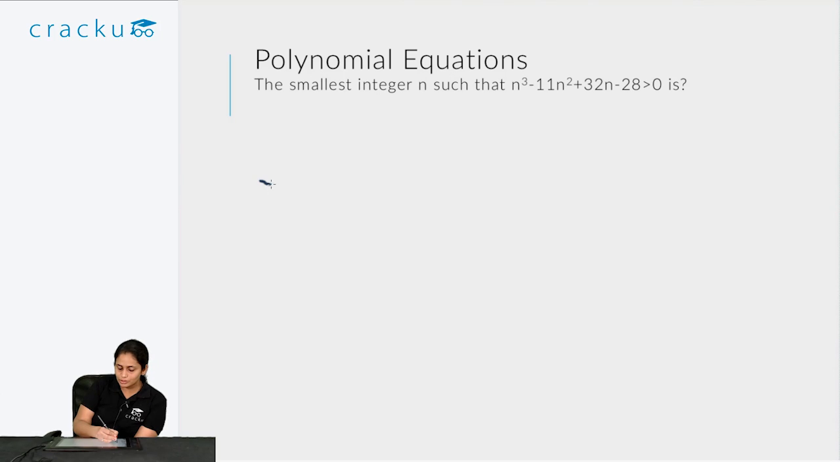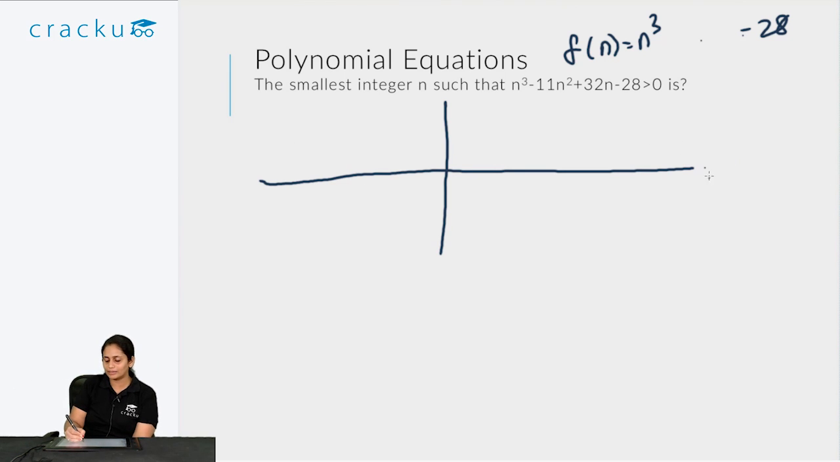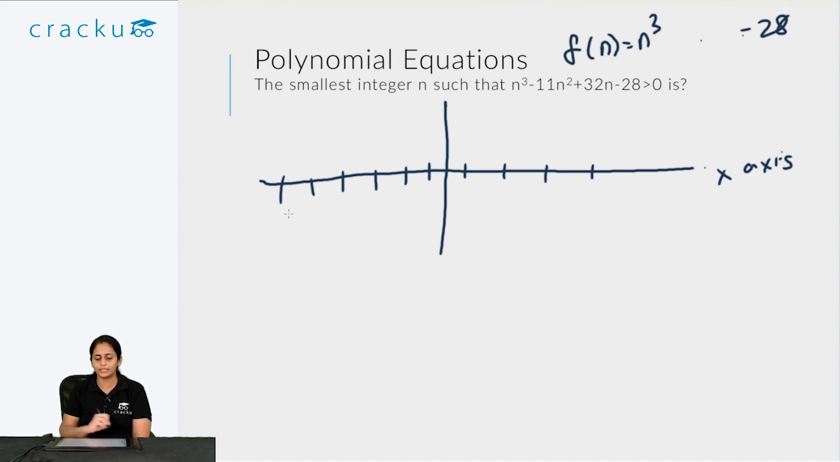So in such questions, the way I like to solve them is I start by drawing the integer line n. So this function f of n is equal to n cube minus 11n square plus 32n minus 28. So I have to draw this function as a graph on this number line where n is the x-axis. So for different values on the number line, because I am told that n is an integer, I have to consider all the integral points and see when f of n crosses the x-axis and goes above 0. Now to actually graph this, let us consider the different points on the number line.